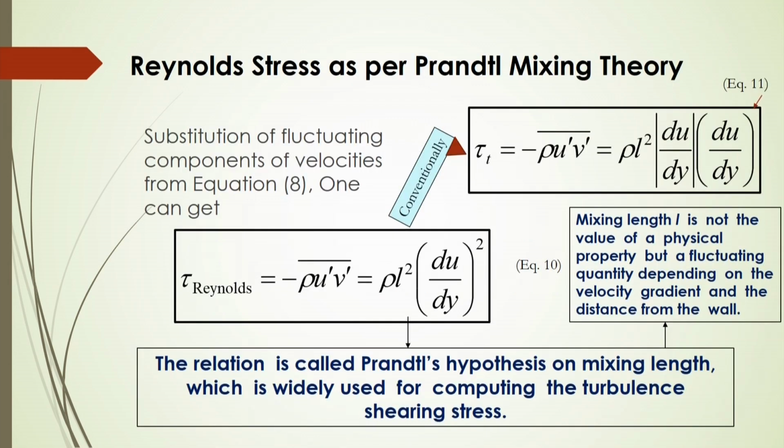Now, as per Prandtl's mixing theory, what should the Reynolds stress be?